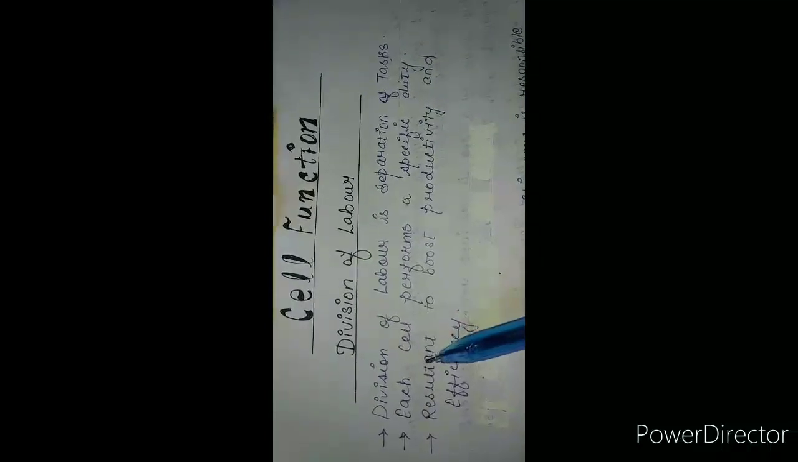Just like if we take an example of mitochondria. Mitochondria is basically responsible for the production of energy for cellular respiration. So here division of labor means separation of task, and each cell performs a specific duty. And what does it lead to? The result is to boost productivity and efficiency. How? Let's have a look.